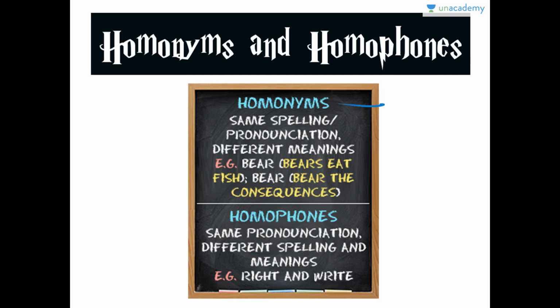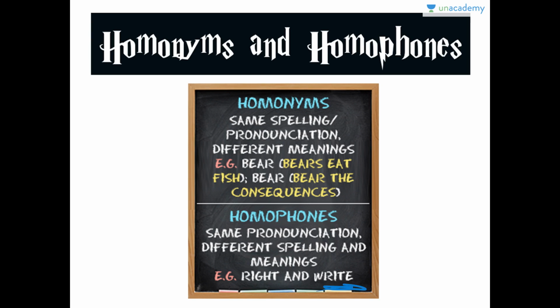Let's read out the examples of homonym again. Bear and bear. This bear is an animal which eats fish, and this bear is to bear the consequences, to bear the result of something. And homophones is right and right. They are pronounced the same but have different spellings and meanings.